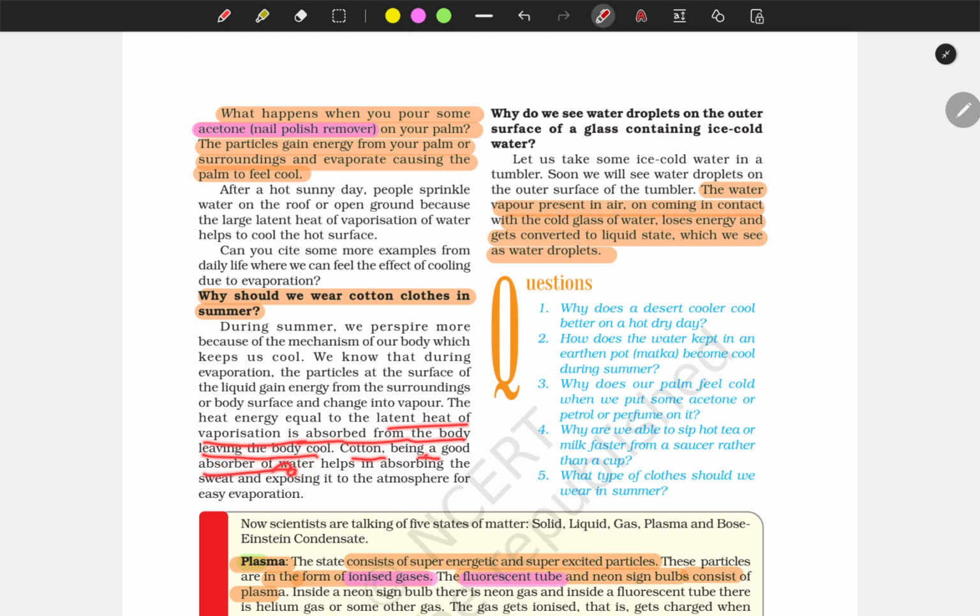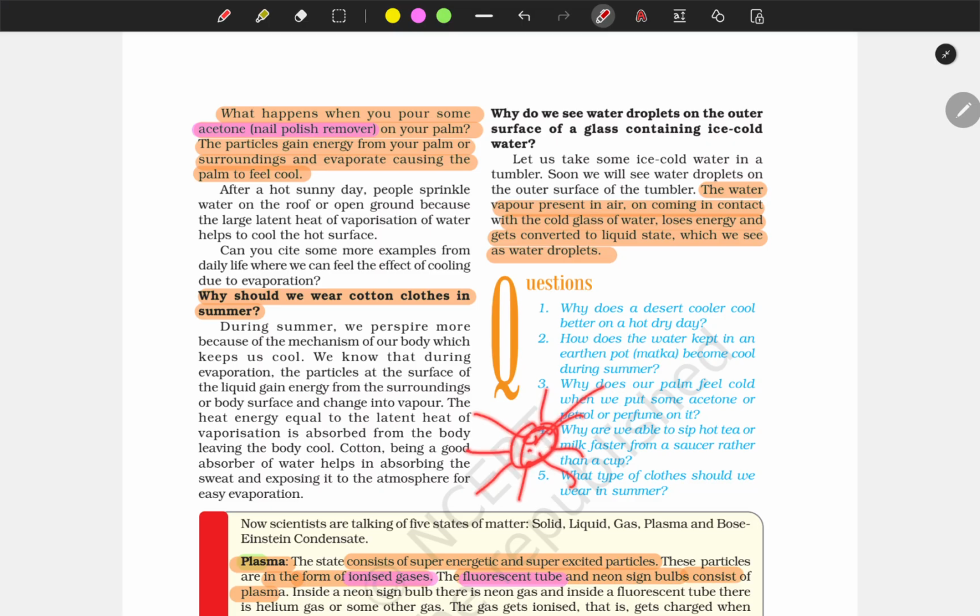Cotton, being a good absorber of water, helps in absorbing the sweat and exposing it to the atmosphere for easy evaporation. So the main idea is that cotton absorbs water, and water has a good latent energy, and it takes energy from the surroundings to get evaporated.